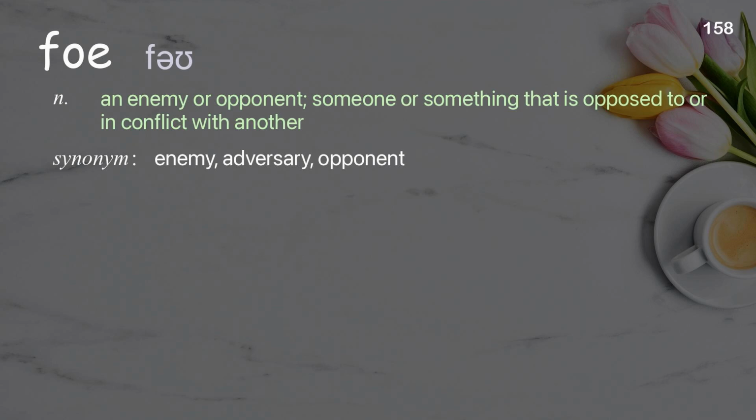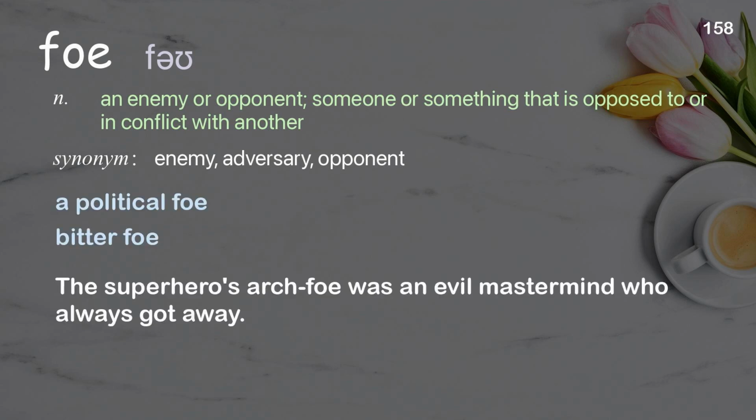Foe. An enemy or opponent, someone or something that is opposed to or in conflict with another. Examples: A political foe. Bitter foe. The superhero's archfoe was an evil mastermind who always got away.